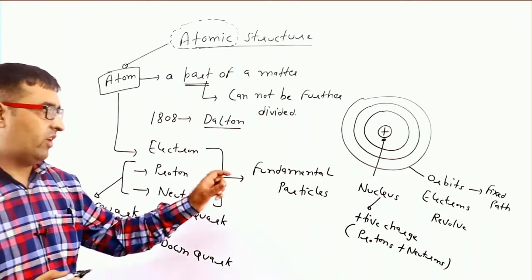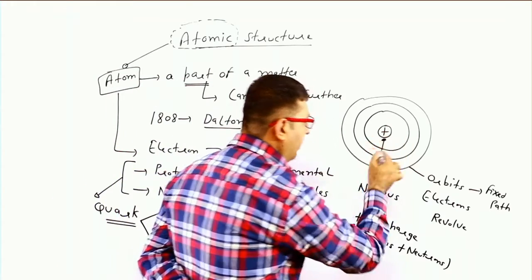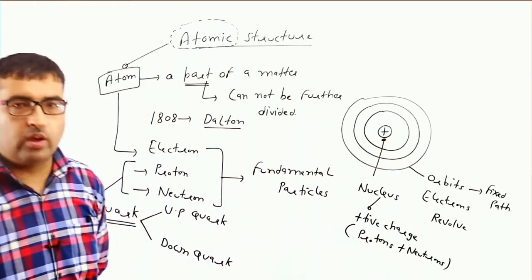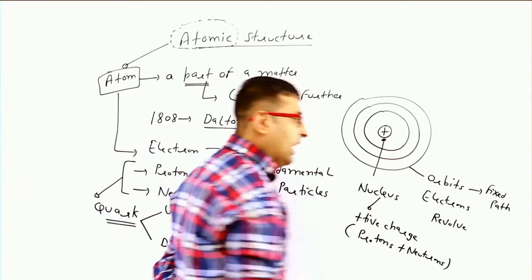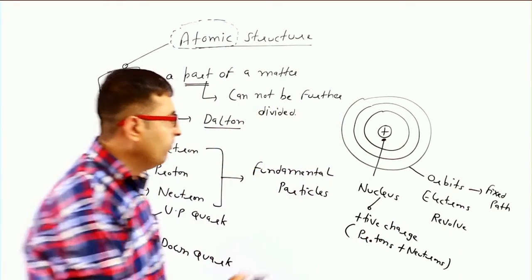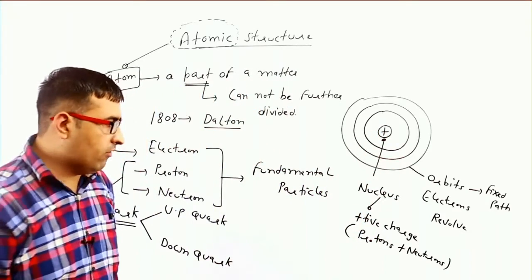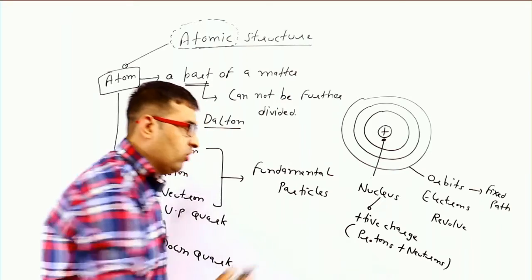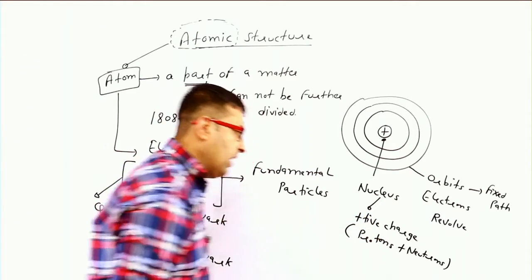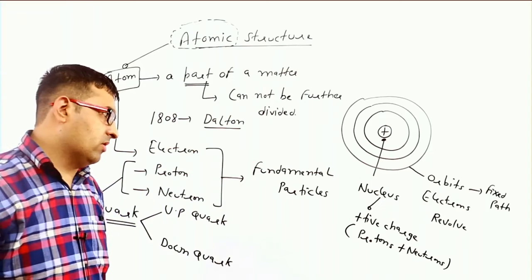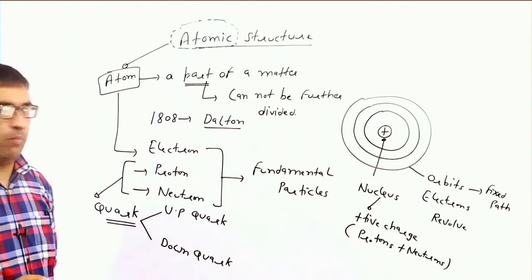This is the basic structure of an atom, in which a circular path shows a fixed path known as orbit in which electrons revolve, and the plus sign shows the nucleus of an atom in which protons are with positive charge and neutrons with neutral charge. Here electrons, protons and neutrons are fundamental particles.